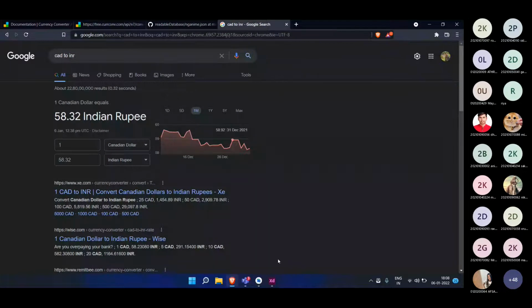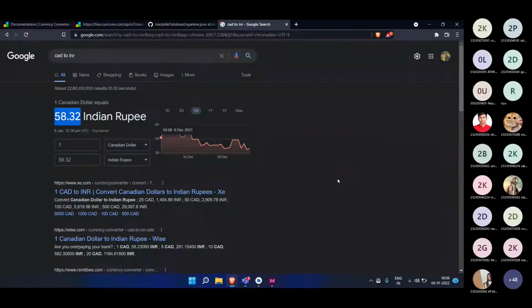So how can you make your app dynamic? You can just have a fixed amount, always multiply the number with 58.32, and you will get Indian rupees from the Canadian dollar. But let's say your app is still running after 10 years and the rate is now 70 rupees, or let's say 30 rupees, then your app is basically useless.